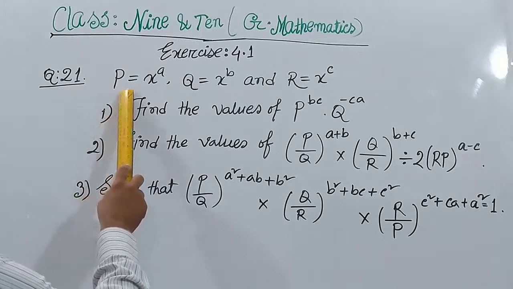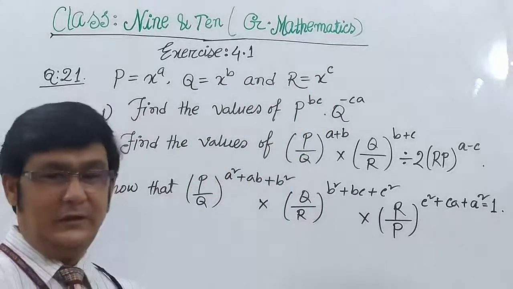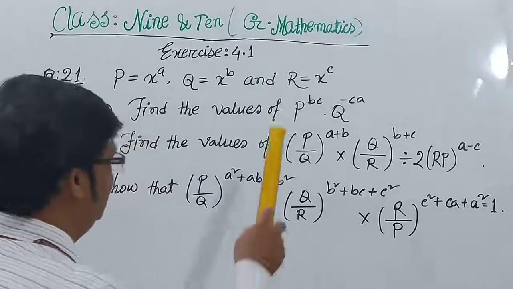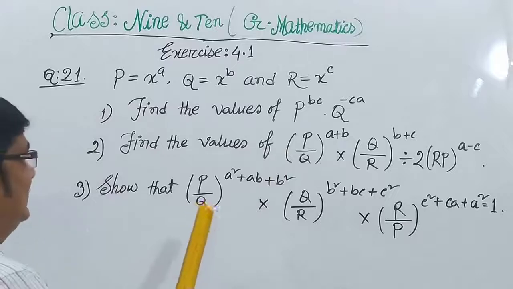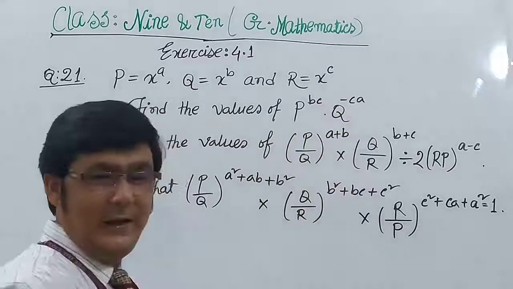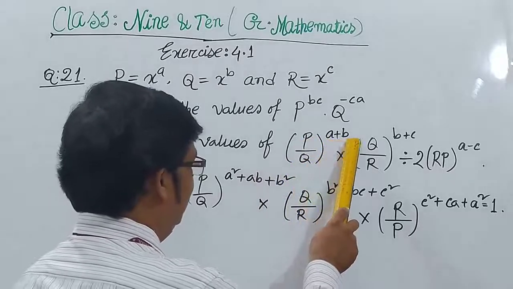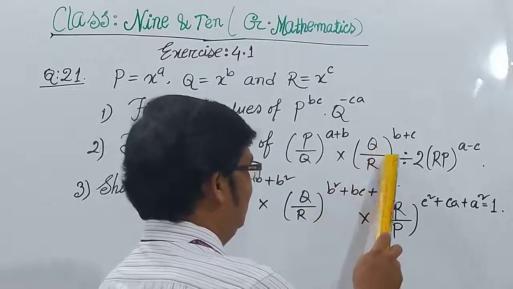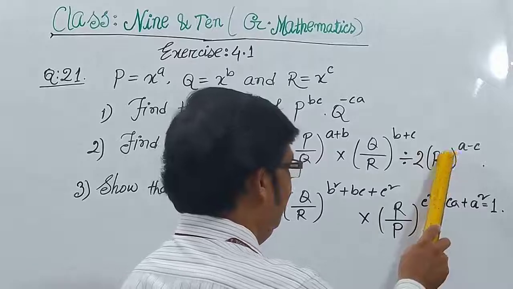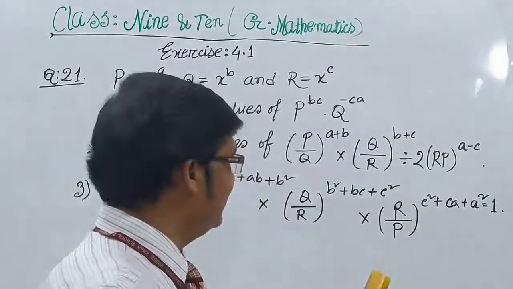Given P equal to x to the power a, Q equal to x to the power b and R equal to x to the power c. This is called creative mathematics, CQ. First, find the value of P to the power bc into Q to the power minus ca. Second, find the value of (P by Q) to the power a plus b multiplied by (Q by R) to the power b plus c, divided by PR to the power a minus c.